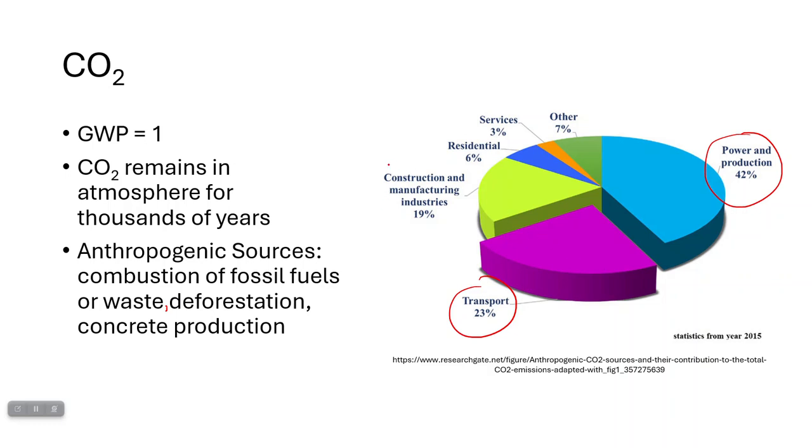Concrete production actually does produce a very large amount of CO2. That 19% of CO2 emissions is probably a lot of it coming from concrete production. So that's why people are trying to find alternate means of producing concrete to try and reduce the global impact of concrete production. Then there are various other smaller sources. So if we wanted to make a dramatic decrease in the amount of CO2 being released, we would have to try to figure out an alternative for concrete production as well as fossil fuel combustion.